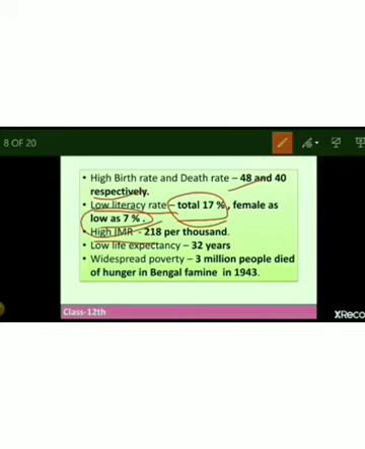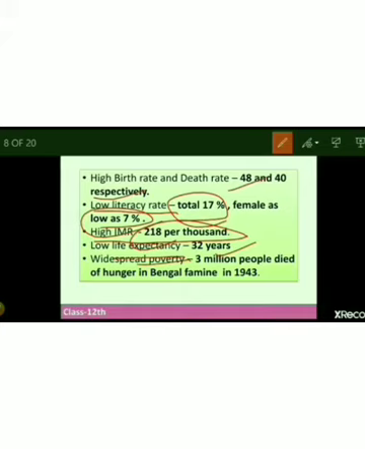IMR stands for infant mortality rate. That actually refers to the number of children who die before reaching the age of 1 year. That was also very high. It was approximately 218 per thousand. And life expectancy at that period of time was 32 years only. But now in our country life expectancy is somewhere around 70, right?